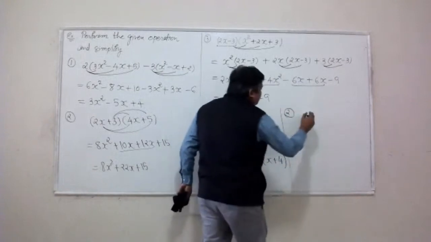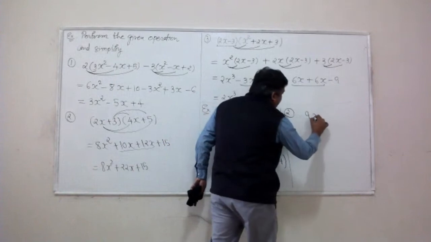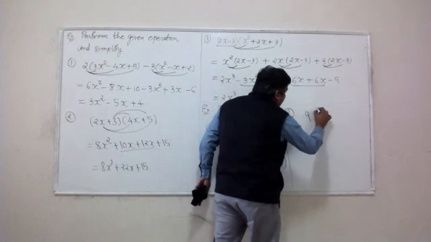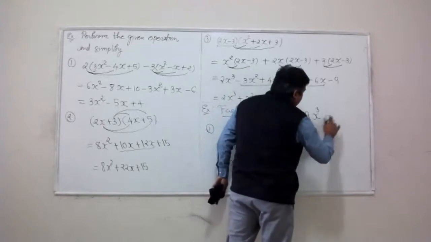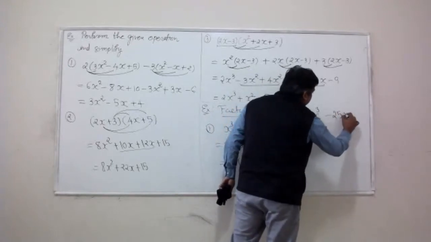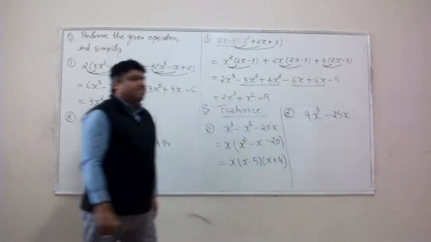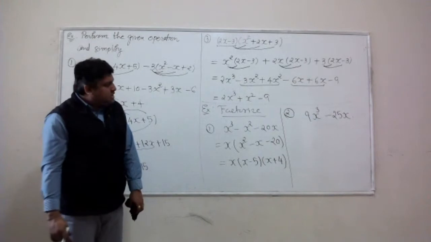Let's say we have 9x cubed minus 25x. All right, 9x cubed minus 25x.